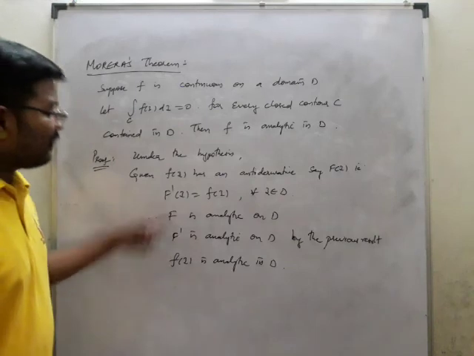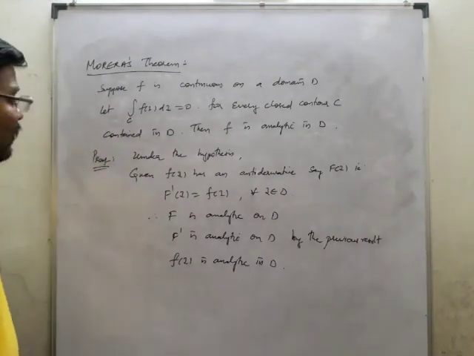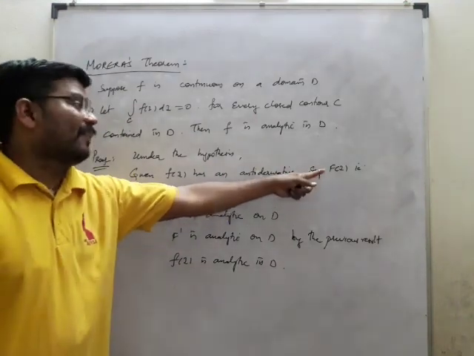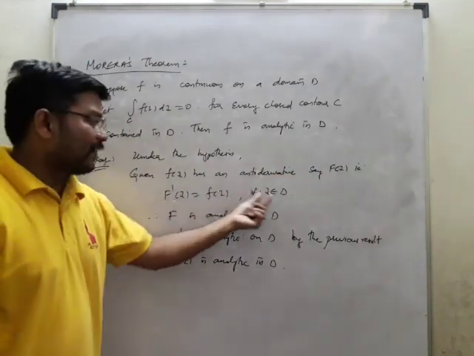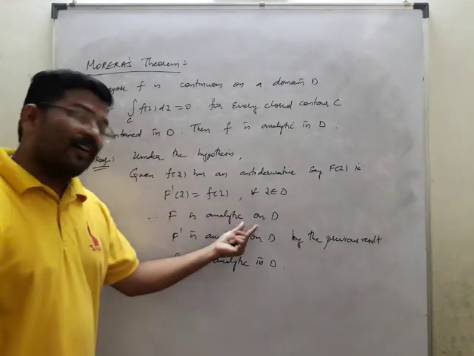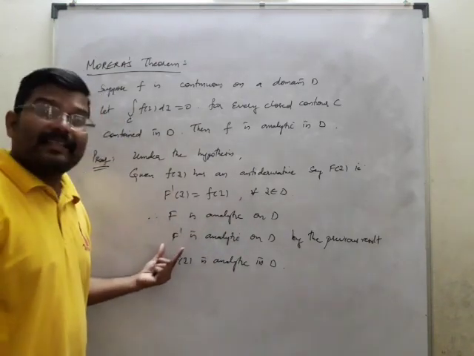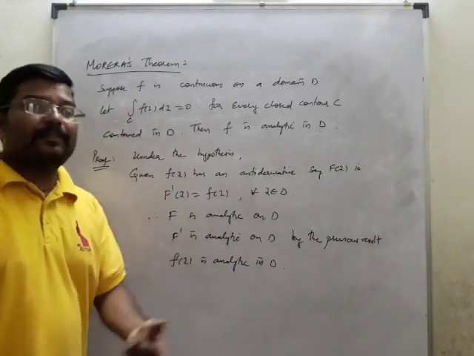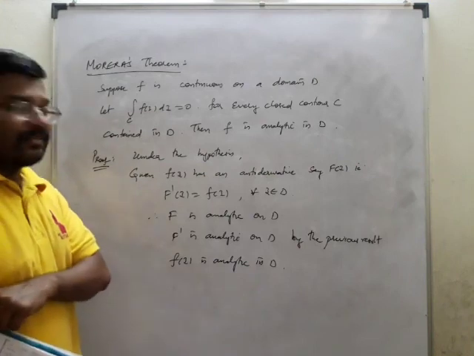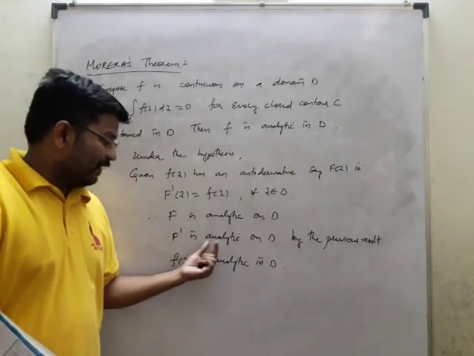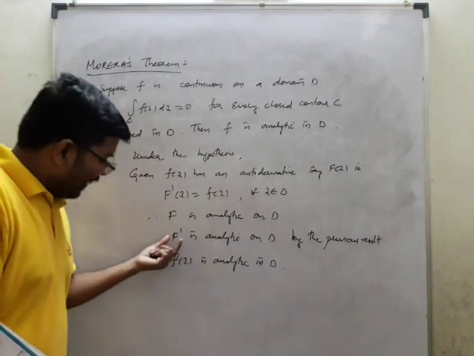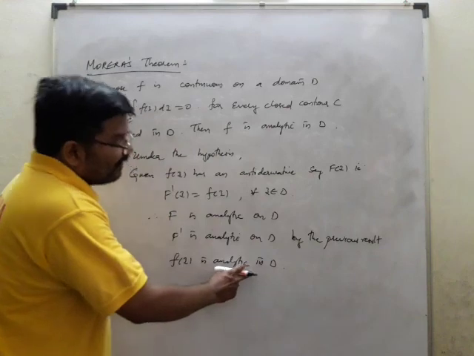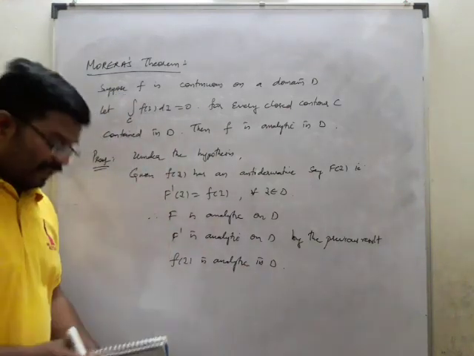Now this is how we can prove it very easily. Under the hypothesis, what is that? F of z has an antiderivative, say capital F of z. Capital F dash of z is nothing but f of z for all z belongs to D. So F is analytic on D. When F is analytic on D, F dash is also analytic on D according to the previous statement which we have proved. In the examination you have to prove that result, so that we can understand that F dash is also analytic on D. If F dash is analytic on D, obviously f of z is also analytic in D. So this is what Morera's theorem says.